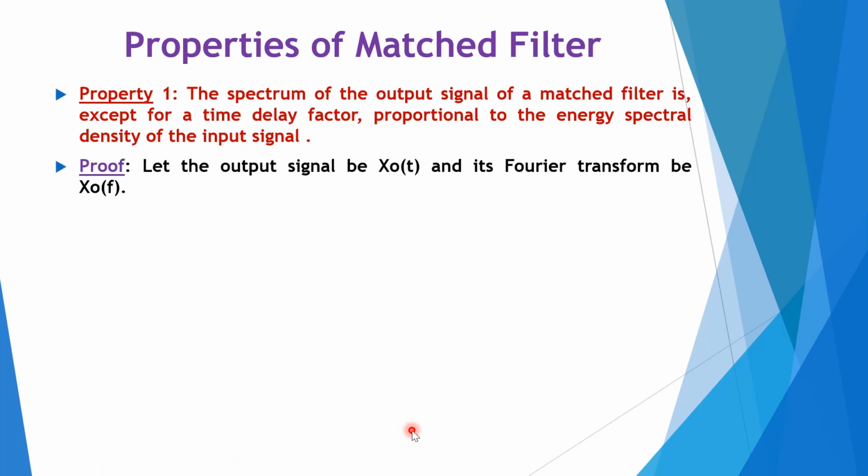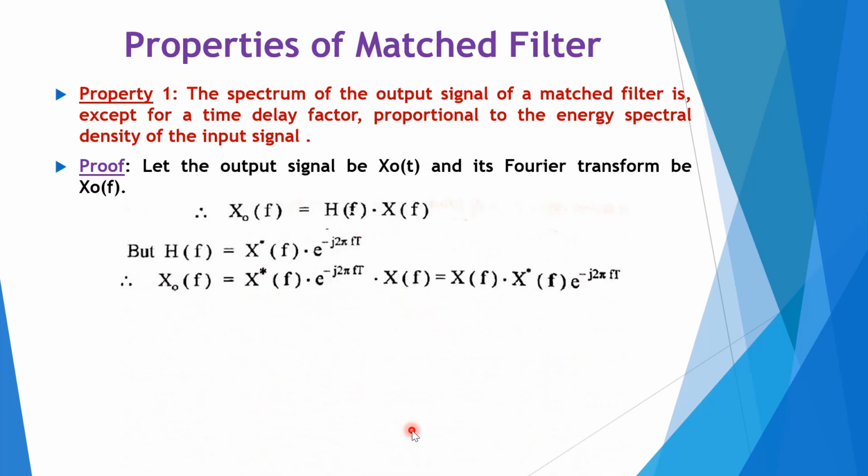Now, turning towards the proof of the first property, let the output signal be x_o of t and its Fourier transform be X_o of f. So here X_o of f is equal to H of f into X of f. But H of f is equal to the complex conjugate of X of f into e raised to minus j 2 pi f T. Now, by putting this H of f into the first equation, we can find out X_o of f, that is the output signal spectrum.